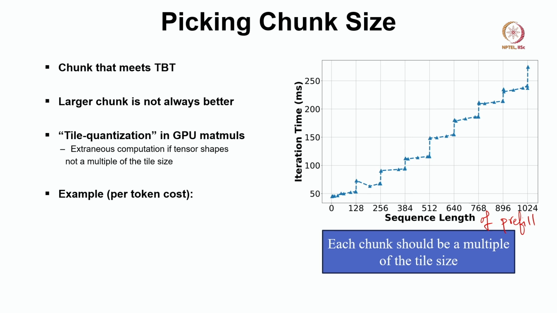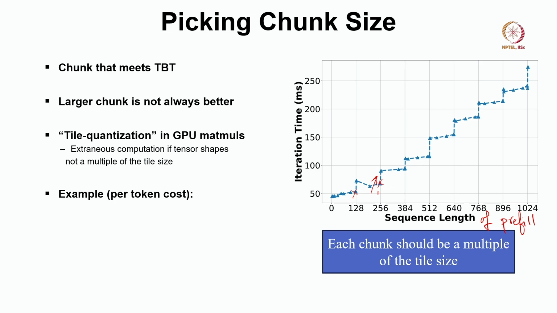So you can see that when we increase the sequence length from 255 to 256, there is an increase in the iteration time, because the computation is going to the next GPU tile.